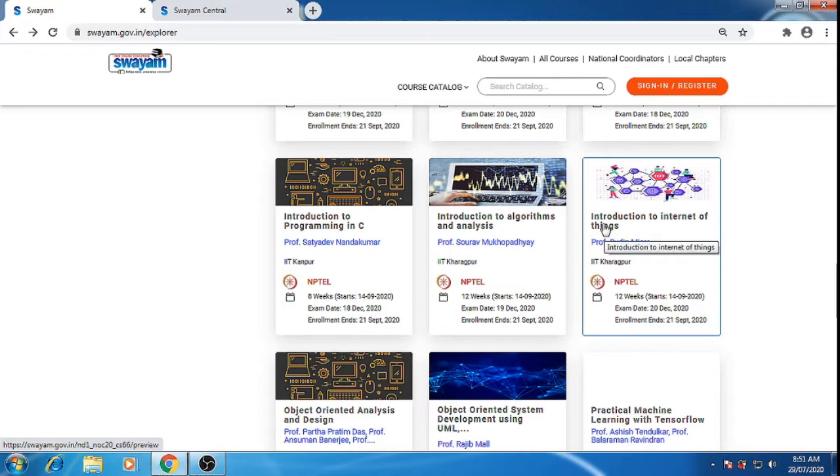For example, if I want to choose introduction to Internet of Things, the trainer is Sudeep Mishra, and IIT Kharagpur is conducting this 12 weeks course that will start from the 14th September. Exam date is 20 December, enrollment ends on 21st December. That means the final payment of this course should be done before 21st September. So if I want to enroll for this course, I will click onto this course.